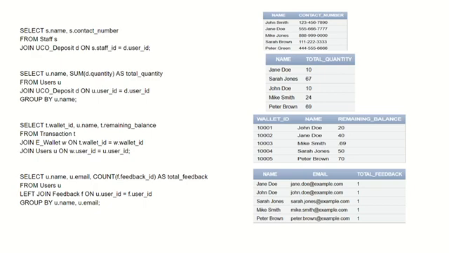Then the third query is about the wallet ID's remaining balance. We have the wallet ID here, the names, and their remaining balances. Then the fourth query is about how many feedbacks people gave. As an example, John Doe has given one feedback, and Jane Doe has given one feedback, along with three others.